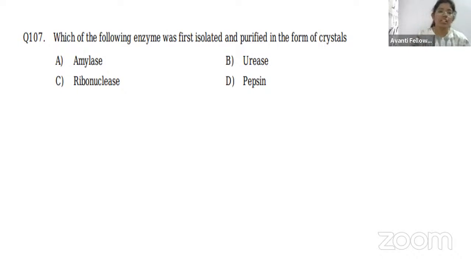Amylase, urease, ribonuclease, and a peptidase. You just think, meanwhile, I'll have some water. Yes, please do think about this, and I'll come back to you.